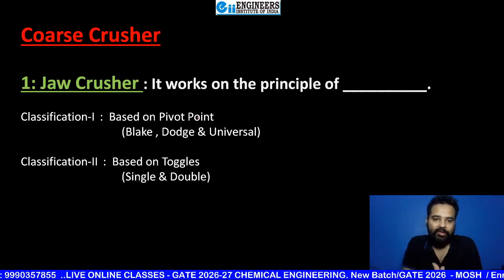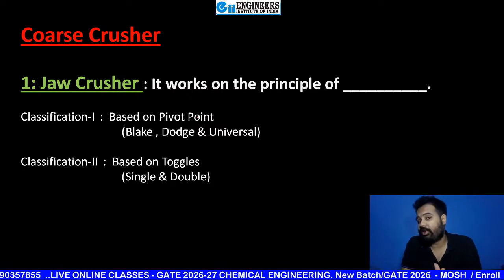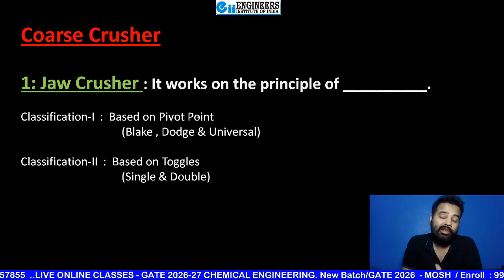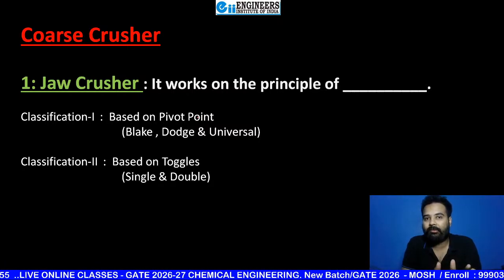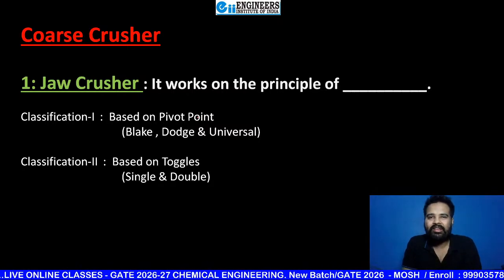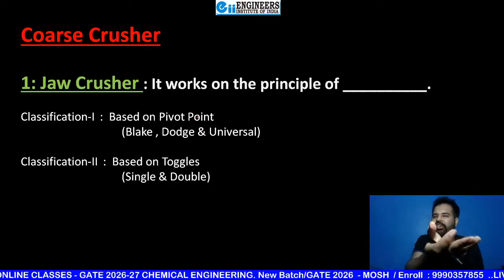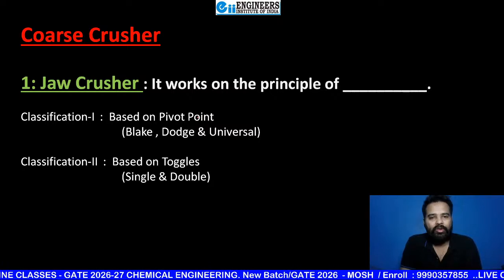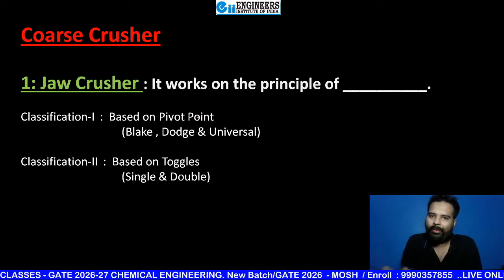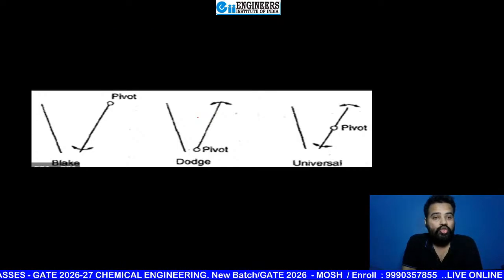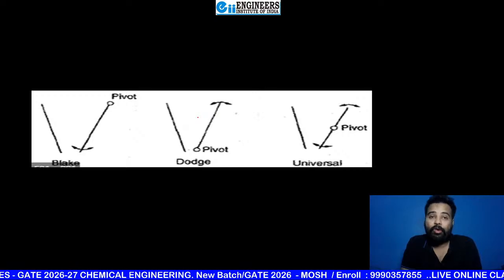Okay, they can ask you what is a single toggle jaw crusher, what is a double toggle jaw crusher, what is the basic difference between them. And just after seeing these, it's not even a 1 minute topic. Okay, if you feel them, the topic is clear for a lifetime. So now I'm going to show you, beta. See, this is about the pivot point.